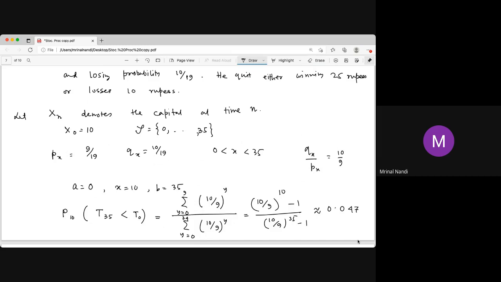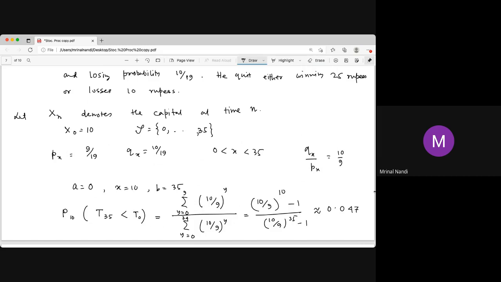So what is your expected loss? Your expected loss will be something like 8.36. You start with 10 rupees, and your expected loss is 8.36 rupees approximately. So with probability 0.047 you will get 35 rupees, and with probability 0.953 you will get 0 rupees. So what is the expectation? You just calculate the expectation, and your expectation will be just 8.36, approximately.